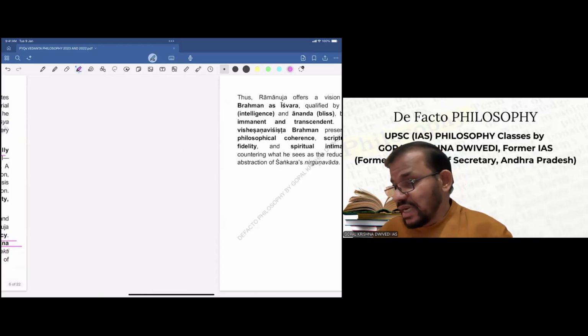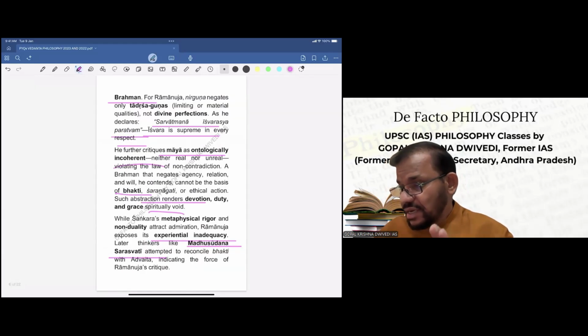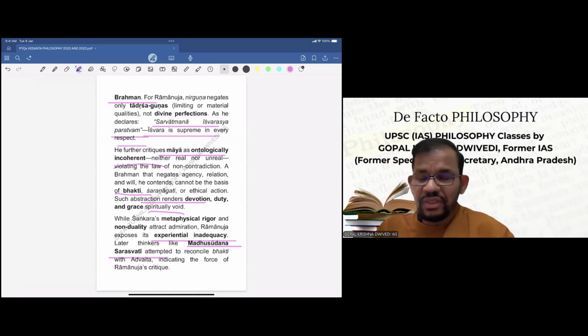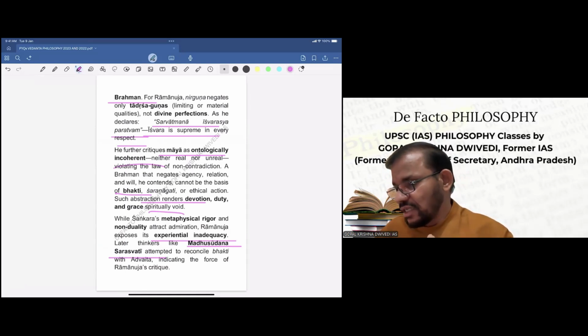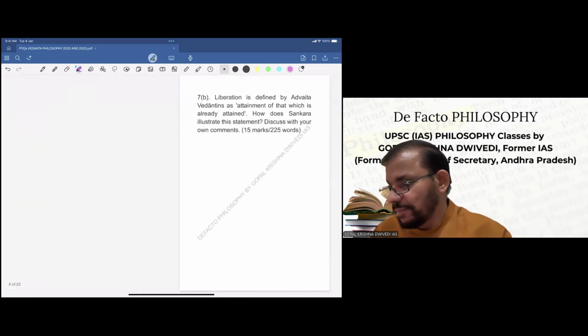Nirgunavad. So basically, if you see here, we have not only taken Ramanuja's criticism of Shankaracharya, but also tried to bring it in a more evaluative manner as far as the last 3 paragraphs are concerned. So this makes the answer as far as this question is concerned.